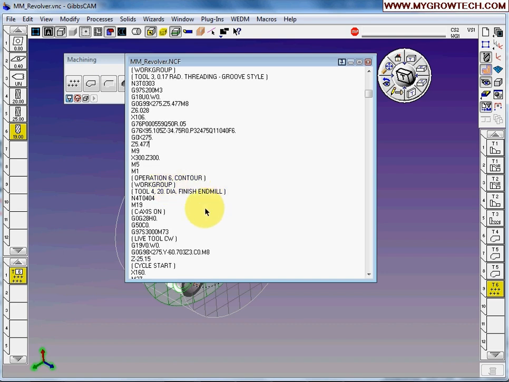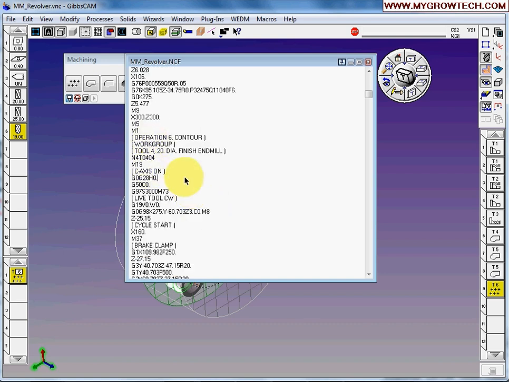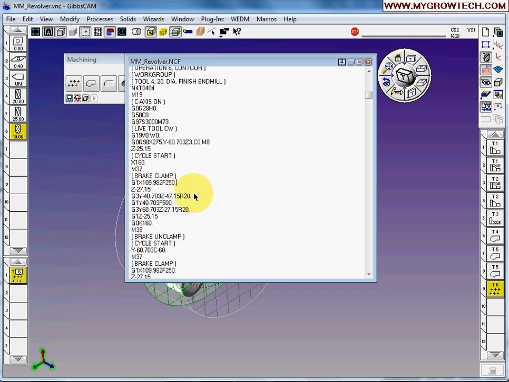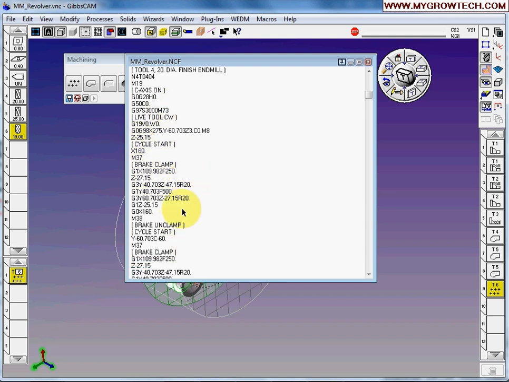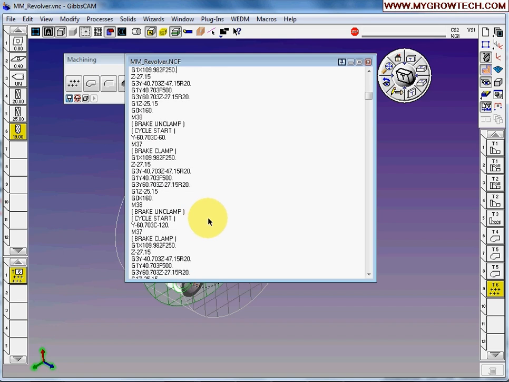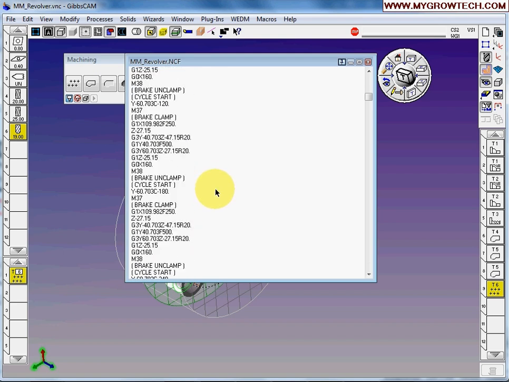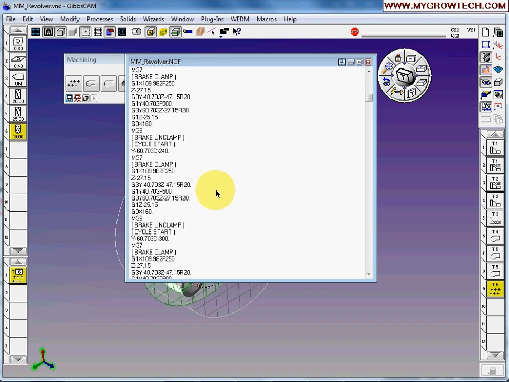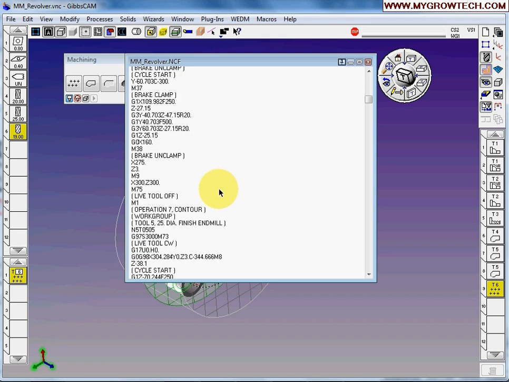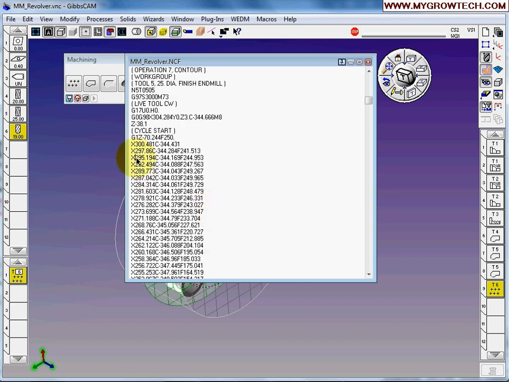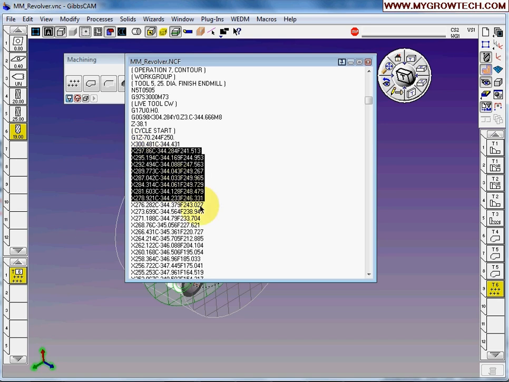And this is the y-axis contour. This is the y-axis cut. And the c-axis will be in the next operations. C-axis cut, operation 7. This is a c-axis cut, X and C.